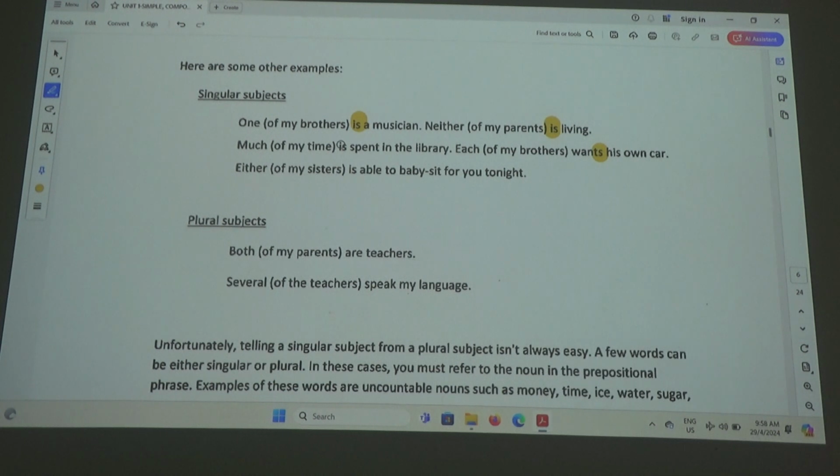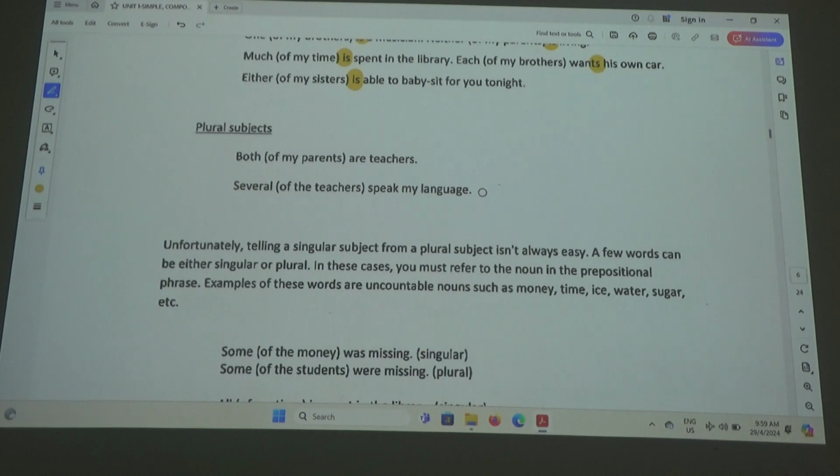Right? Either. Do you say either? Either? Either. You should say either. Okay. Either of my sisters. Either, that means you have two of them. So between these two, one of them is able to babysit for you tonight. That's why that is. Is that good? Is this confusing? Is it okay? I understand.